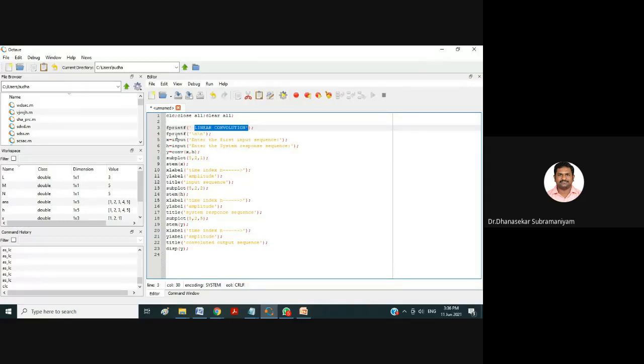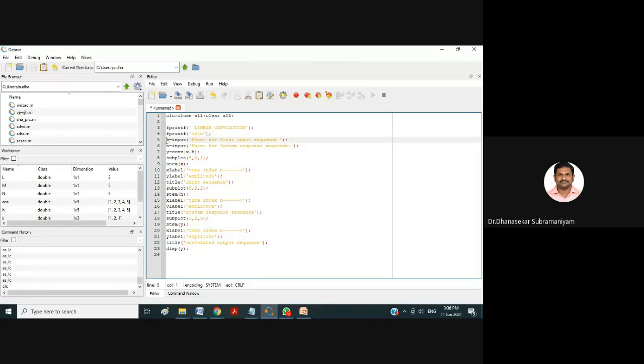The next fprintf with \n is for creating a new line. Below the linear convolution text, the next line will be empty. If you give \n, then in your command window the text linear convolution will be printed, and below that you will get an empty line. Next you can go for the input. If you are not giving this particular line, you won't get any empty space. That's why we are giving this.